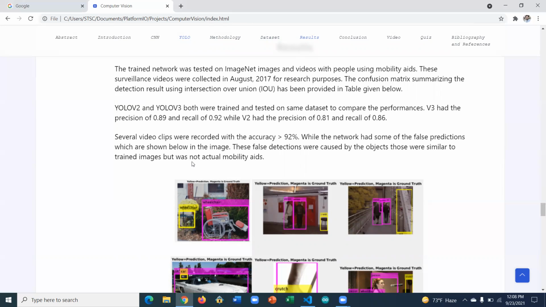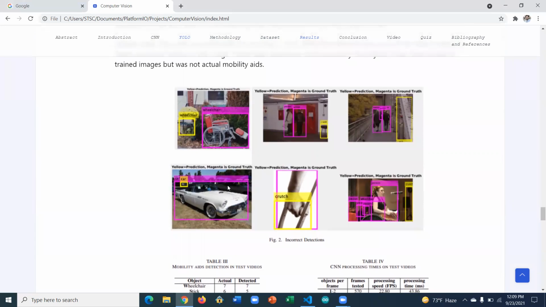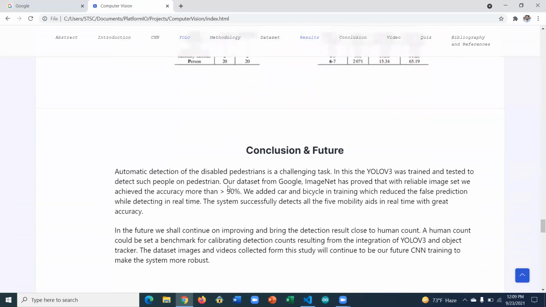So I'm showing you in the image. If I go to this image, we detected this wheelchair, but we also detected something which looks like a wheelchair as a wheelchair itself. We can improve this with more training, because if you look closely, this looks exactly like a crutch. Even the human mind can tell this is a crutch, but it is not a wheelchair in reality. And this is a car, and at the back of this you can see a small car, but it is not a car. So there can be some false information, and it can be reduced with more training and more data sets, which we can do in the future to make it better.